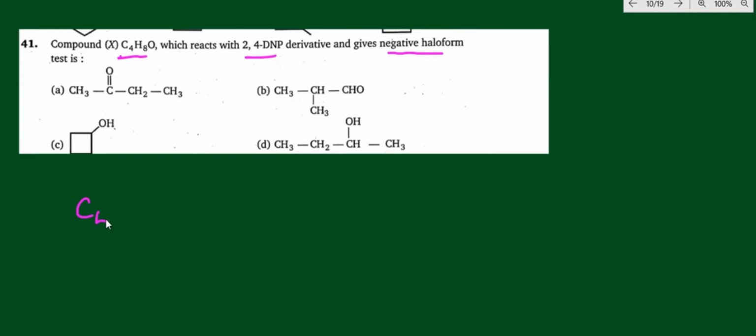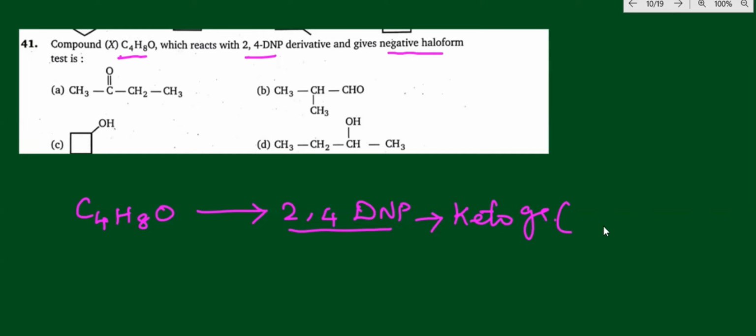So the compound C4H8O will be answerable for 2,4-DNP, 2,4-dinitrophenylhydrazine. Usually this compound, 2,4-DNP, is answerable for the keto group, right? Keto group means methyl keto group, it will be answerable. So the starting point has to be a methyl keto group. And it does not answer for the haloform test. That's what they mentioned, negative for haloform test.